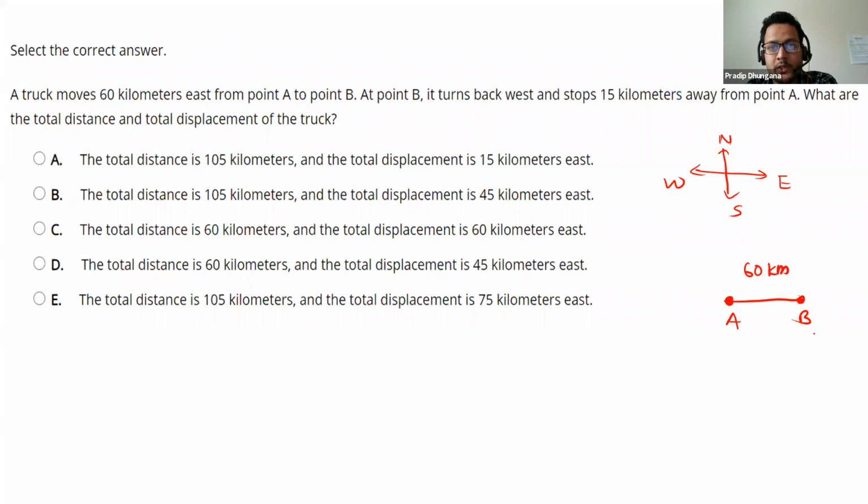At point B, it turns back west and stops 15 kilometers away. So let us suppose the rock stops here, and that is 15 kilometers. 60 kilometers is the whole distance from A to B, and this is 15 kilometers. What are the total distance and total displacement of the truck? Okay, so let's calculate the total distance first.